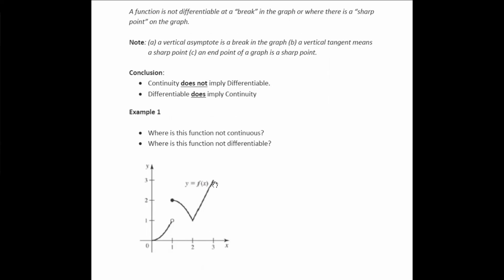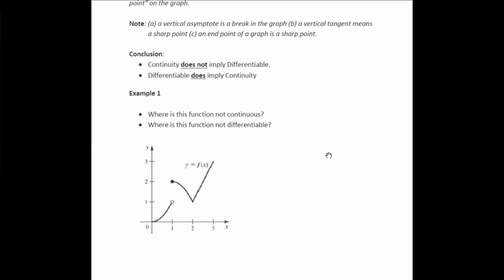Now, we're not going to look over here at 3, where you might say that's a sharp point. This is just a graph that we have lifted from another source for this particular exercise, and some people may argue whether that's an open circle or a closed circle. We're just going to look at the points from here to here without considering the endpoints, realizing that it's never differentiable at an endpoint. So let's go to the next page.